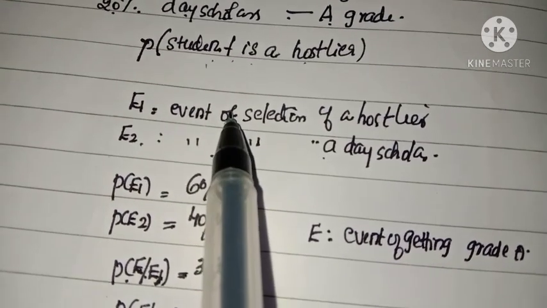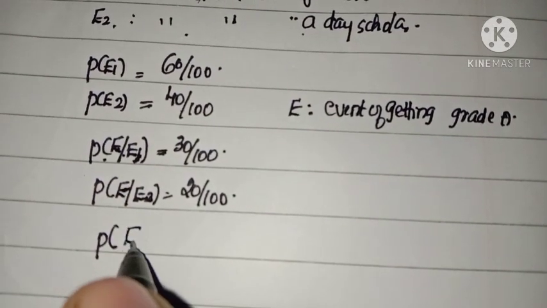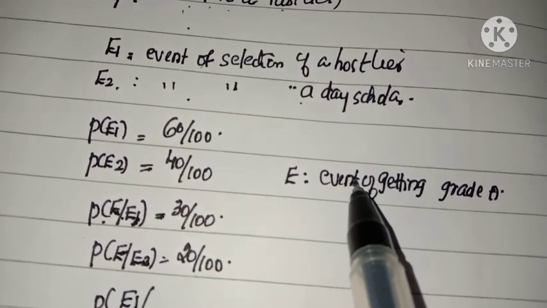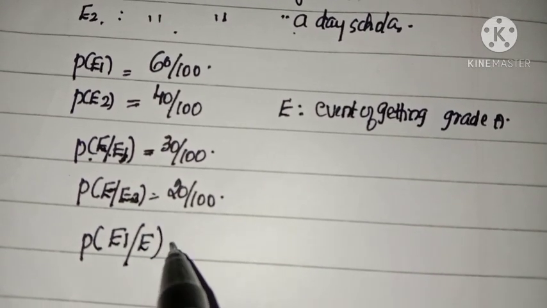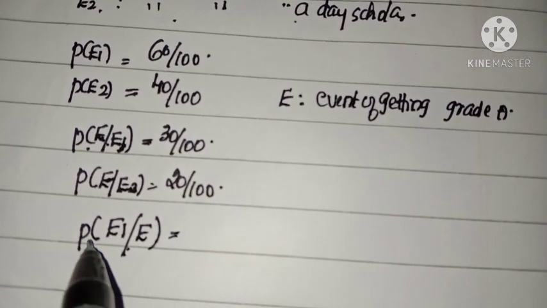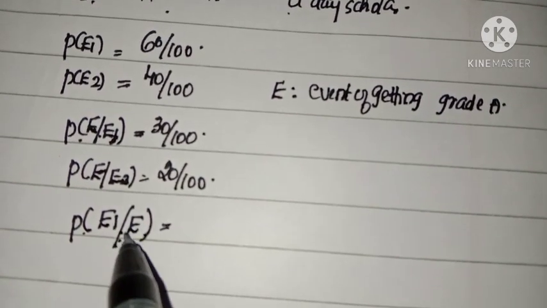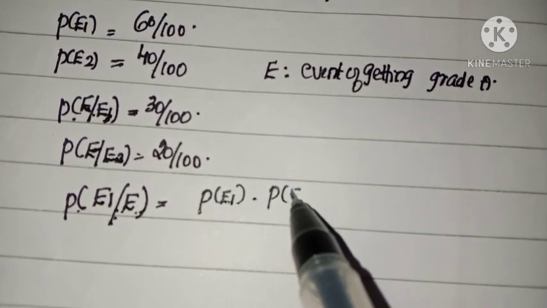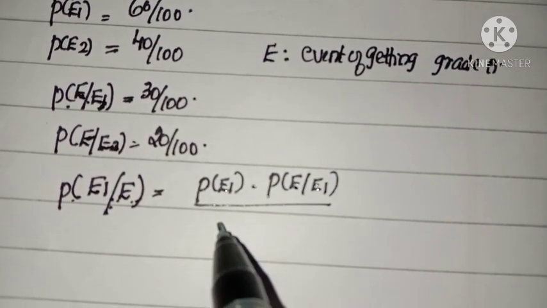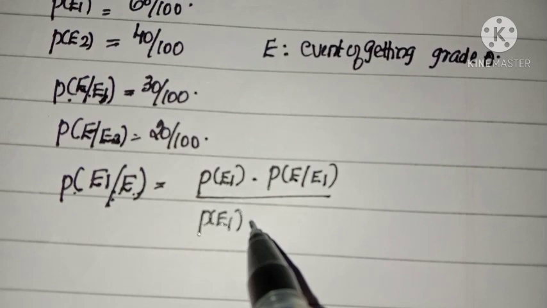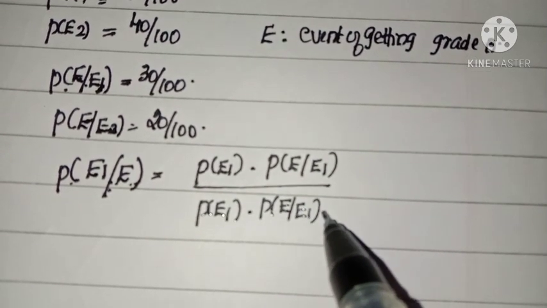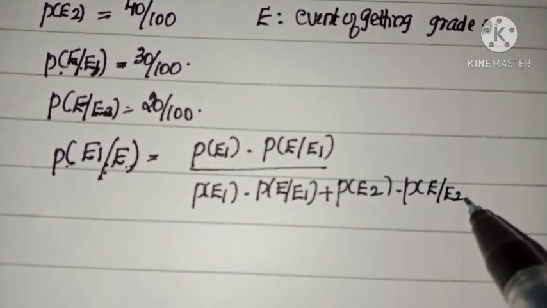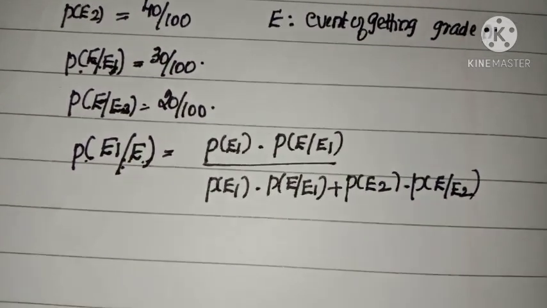So our question is, what is the probability that the selected student is a hostler? Hostler means the event E1, given that the student attained grade A in the annual exam, that is given E. So we need to find P of E1 given E. By Bayes theorem, P of E1 given E is P of E1 into P of E given E1, divided by P of E1 into P of E given E1 plus P of E2 into P of E given E2.